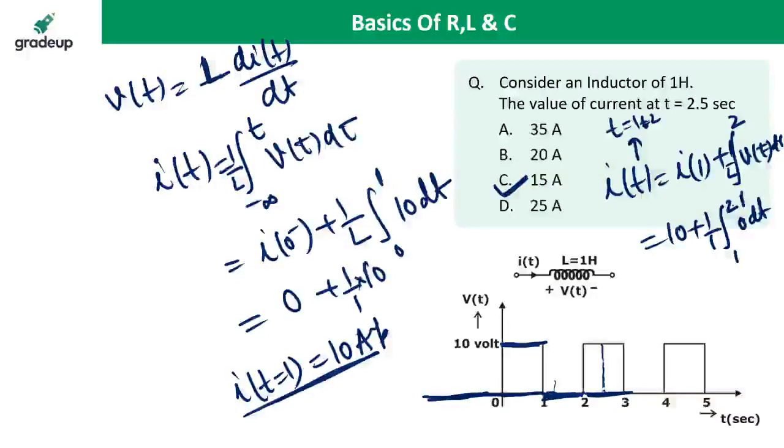If I integrate 0 from 1 to 2, I get 0. So it is 10 ampere at t is equal to 2. So at t equal to 1 and t equal to 2, the current remains the same, because I am not applying any voltage.